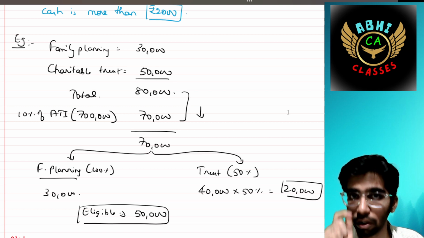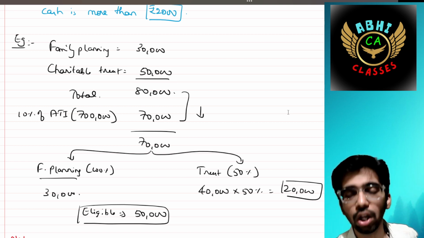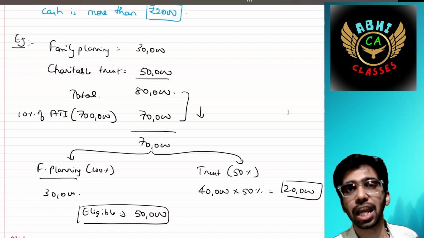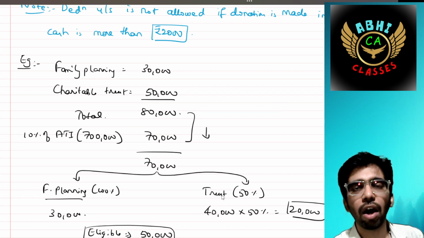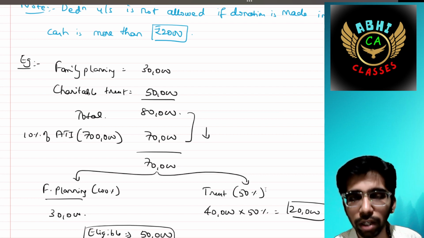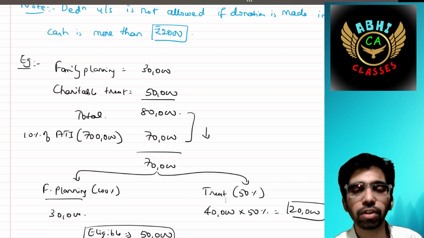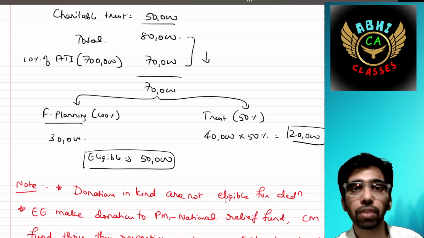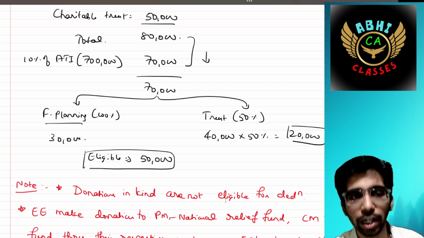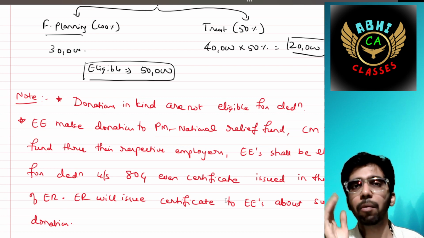Even though you are eligible for 70,000, you have contributed towards charitable trust, so only 50% of the remaining portion can be claimed as a deduction. For example, if it were the Olympic Association, if you contributed to the Olympic Association instead of this trust, then the balancing 40,000 can be taken. Understanding, right? Super. But in this case, he has contributed towards a trust, so 50% of the balance should be eligible for the deduction. The deduction in kind is not eligible for deductions. It should be in monetary form only.